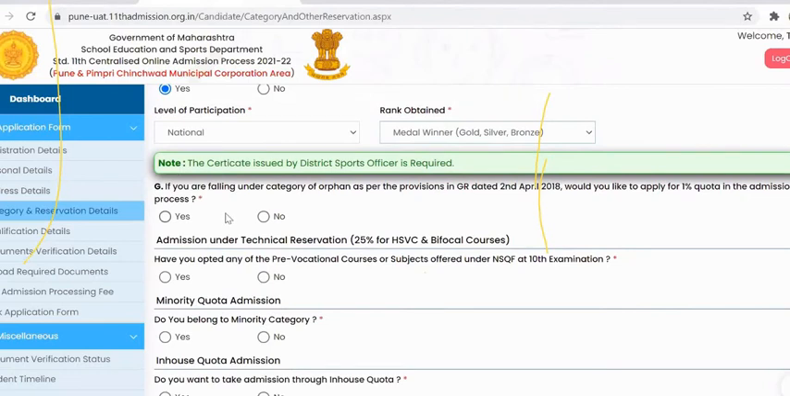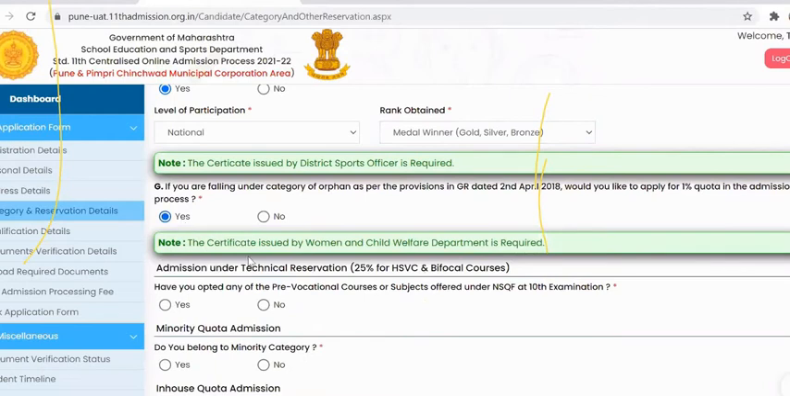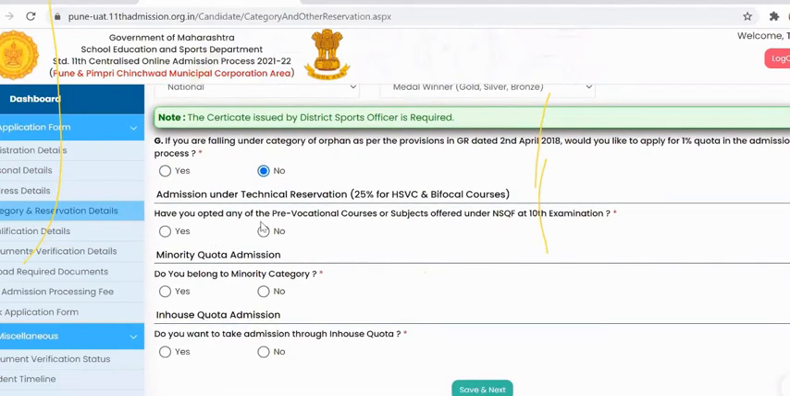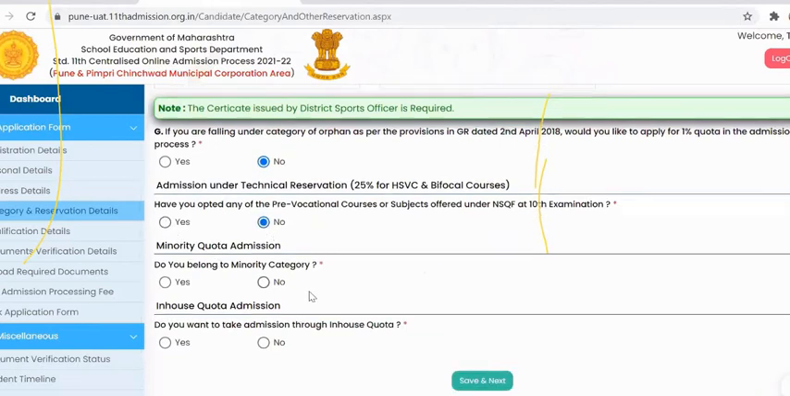Then the next question would be about orphan. If the student is an orphan and would like to apply for the 1% quota in the admission process, they need to click yes, otherwise no. If the student is putting yes here, they need to have the certificate issued by the Women and Child Welfare Department. The next question is for HSVC and bifocal courses. If the student has opted for any of the pre-vocational courses or subjects offered under NSQF in the 10th examination, he needs to click yes, otherwise no.